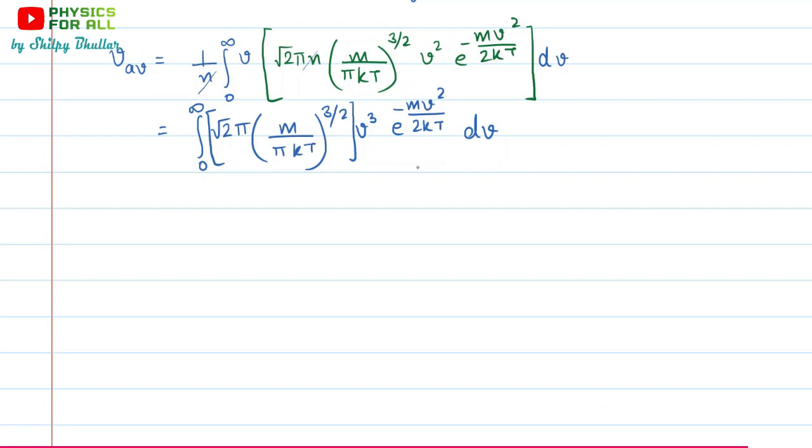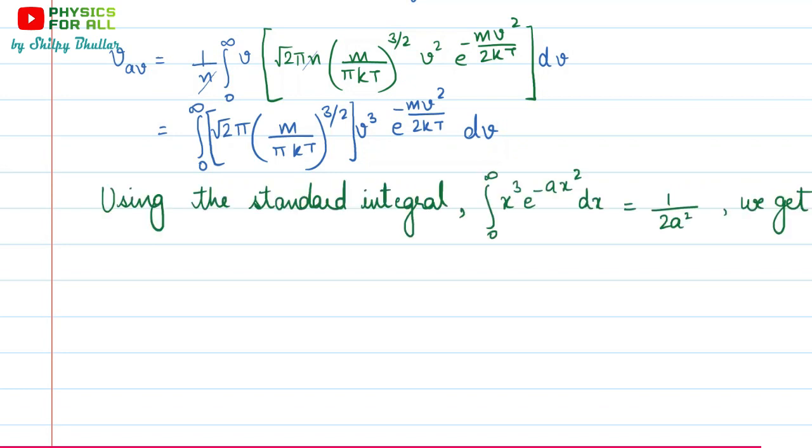Now solving this is pretty hard. That's why we are going to use some standard integral. There are some standard integrals available which provide us predefined values. They simply provide us the values and we need not solve it, because this really seems to be a complex integration. Let's see which integral would be of use. This is the standard integral which says if you have x cube e raised to the power minus a x squared, and integration is with respect to x, then the answer is simply 1 upon 2a square.